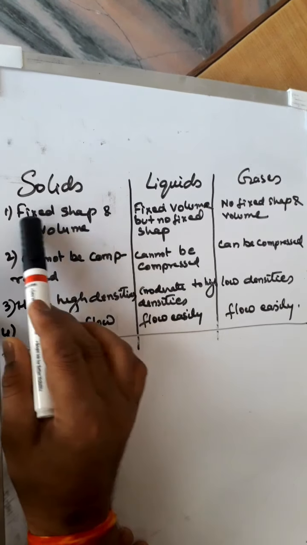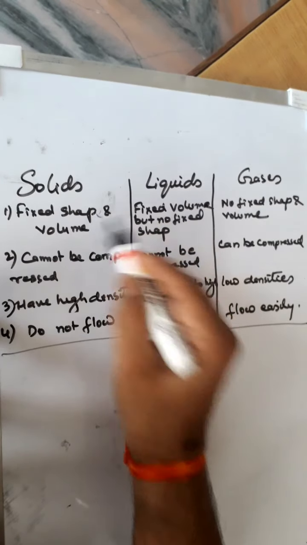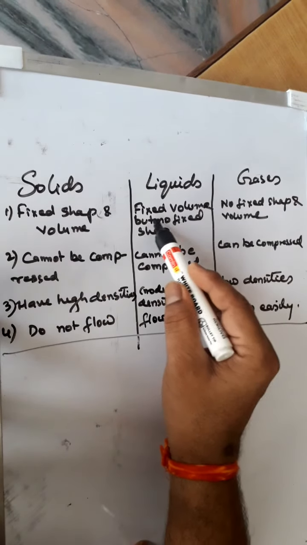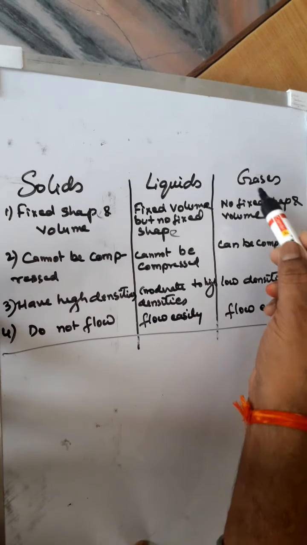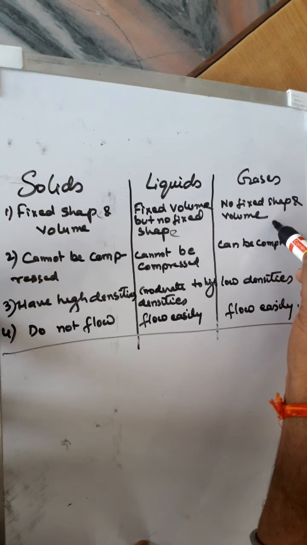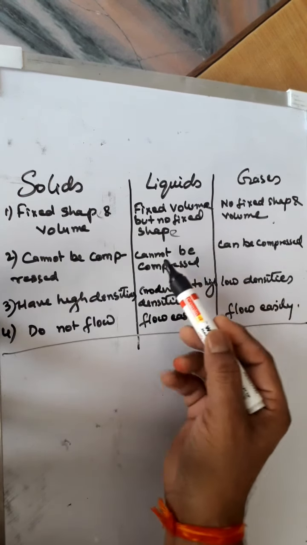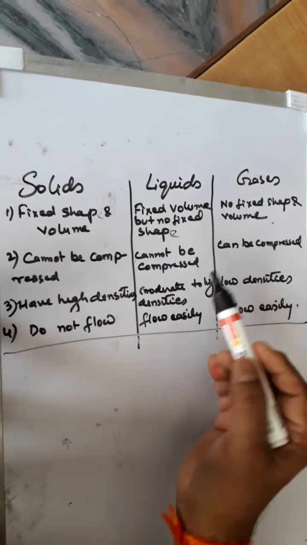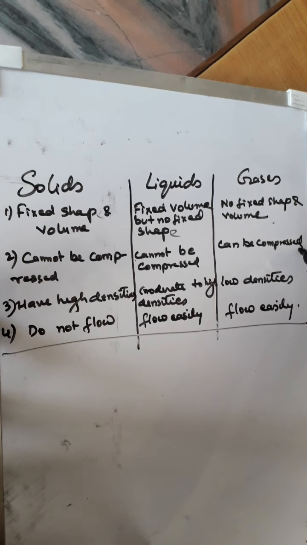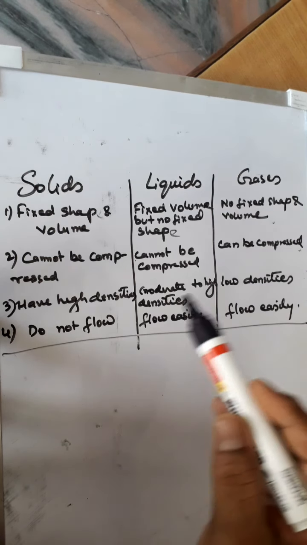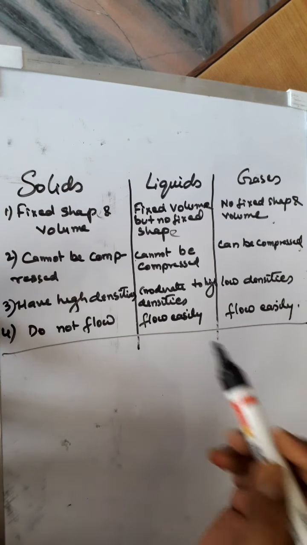Solids have fixed shape and fixed volume. Liquids do not have fixed shape, but they have fixed volume. Gases have neither fixed shape nor fixed volume. Solids cannot be compressed. Liquids also cannot be compressed, but gases can be compressed easily, as we see LPG gas is compressed in our cylinders and supplied to our houses.